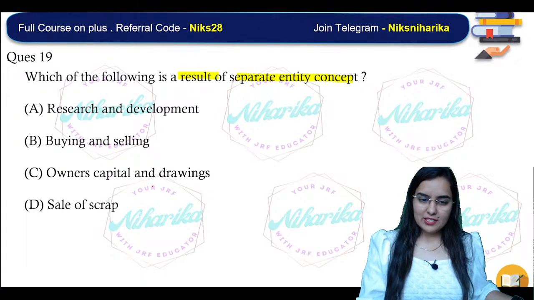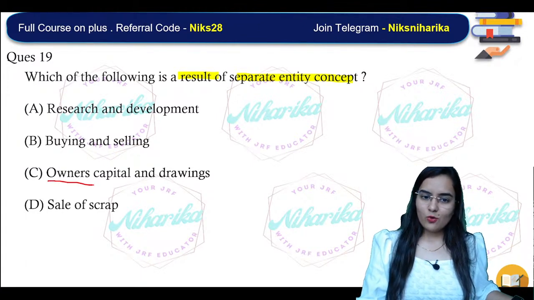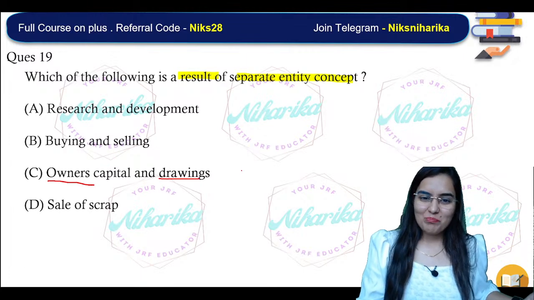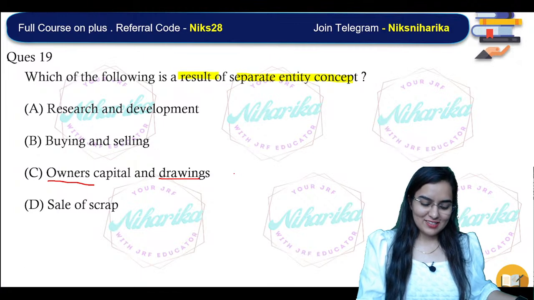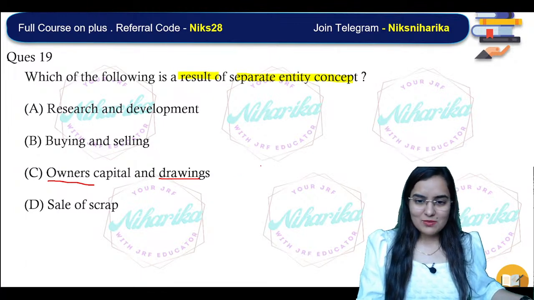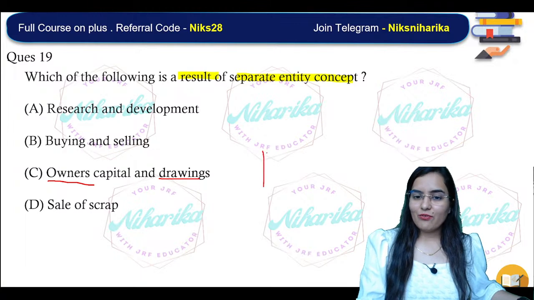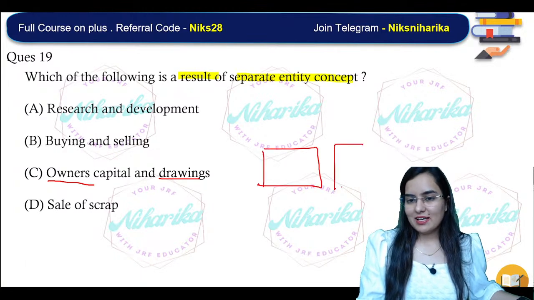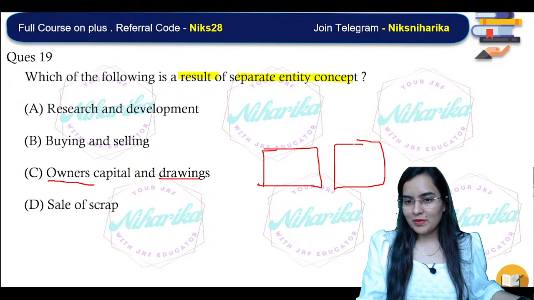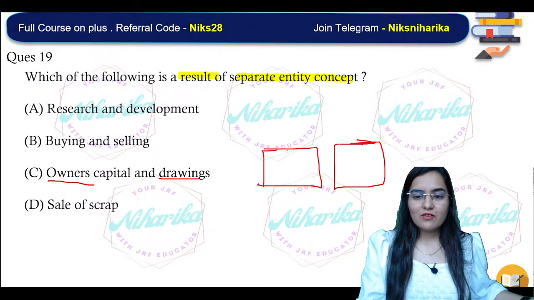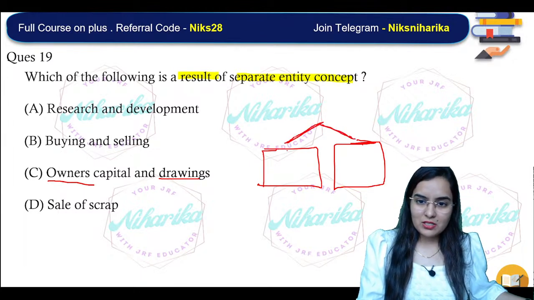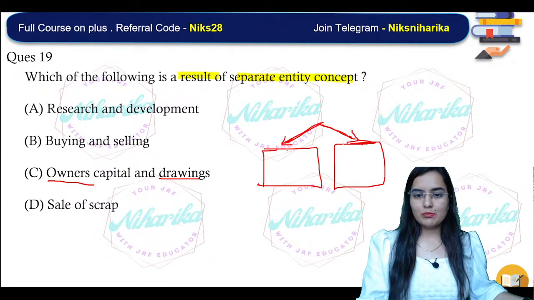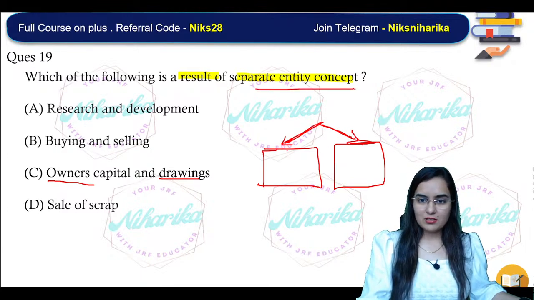Don't you think it's pretty easy? That the owner's capital and drawings are separate from the company's money. The owner's money is different from the company's money. It is not that this is just our money because it is our business. We are doing business in that, we are just managing that business. So that does not mean it is just our money. It is business money. So that is separate entity concept.